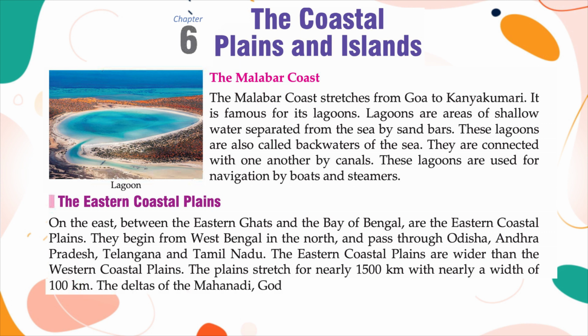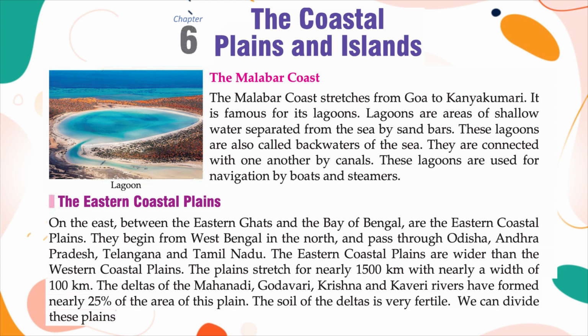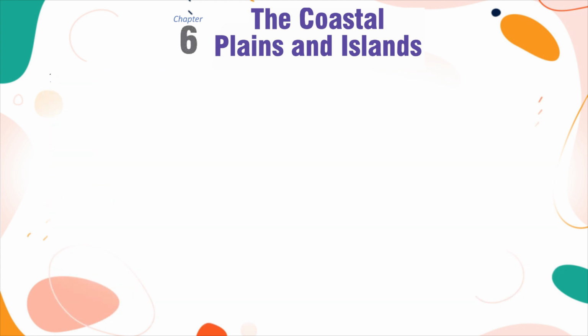The deltas of the Mahanadi, Godavari, Krishna and Kaveri rivers have formed nearly 25% of the area of this plain. The soil of the deltas is very fertile. We can divide these plains into 2 parts: the Northern Circars in the north and the Coromandel coast in the south.